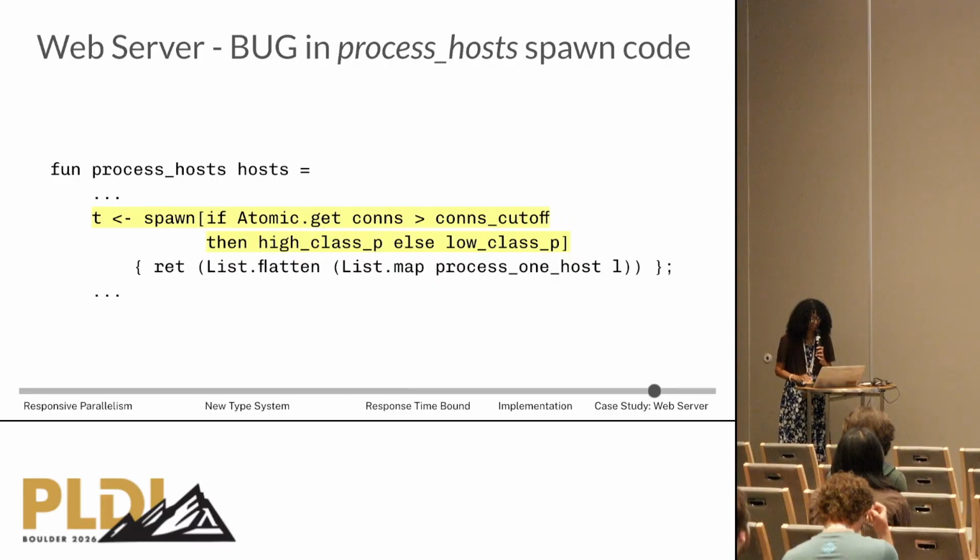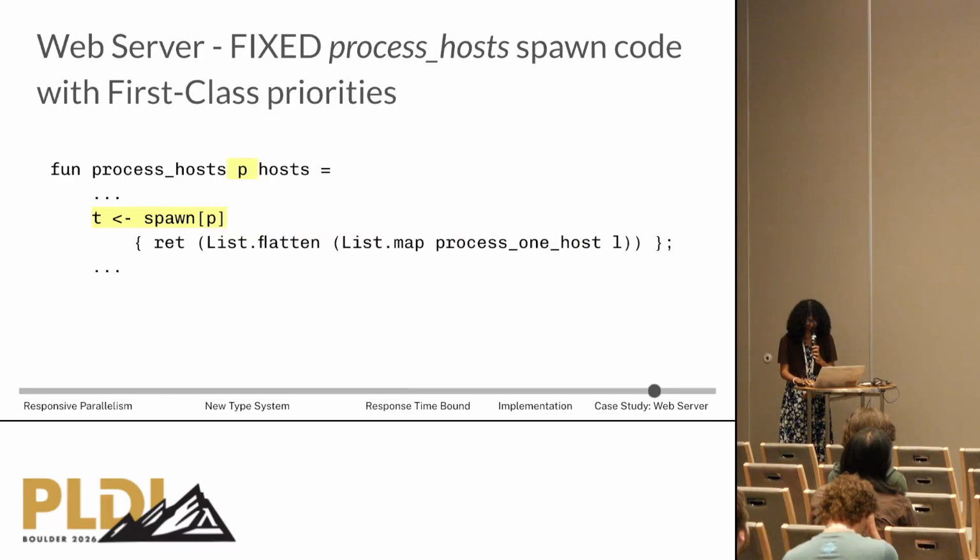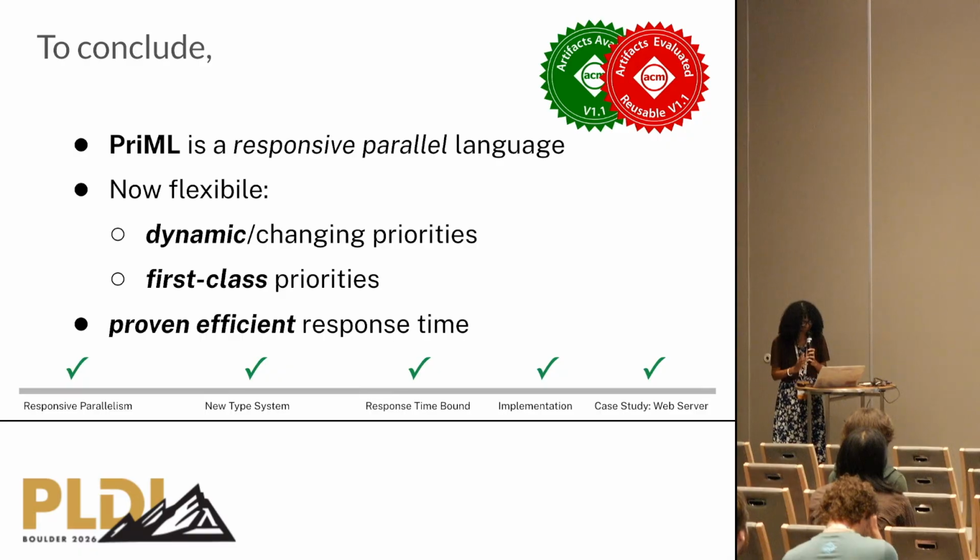Okay. We fixed this bug using dynamic and first-class priorities, and PriML is now flexible and has a proven efficient response time.